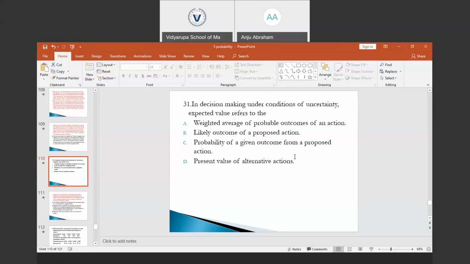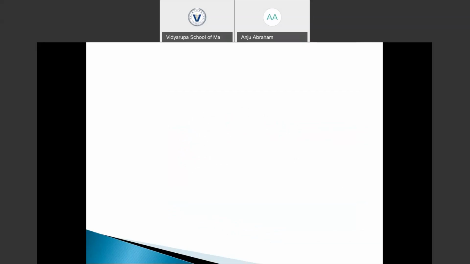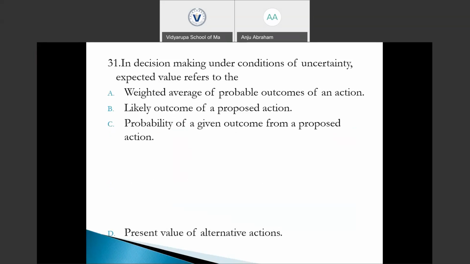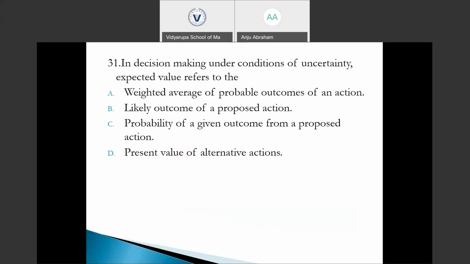In decision making under conditions of uncertainty, expected value refers to: A, a weighted average of probable outcomes of an action; B, the likely outcome of a proposed action; C, the probability of a given outcome from a proposed action; D, the present value of an alternative action. What is the expected value? Can you give me the answer?